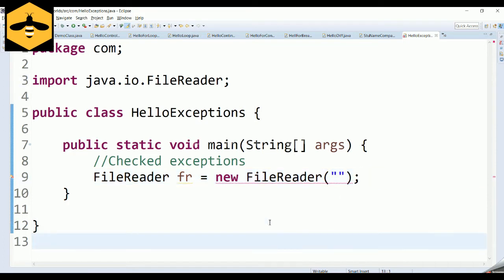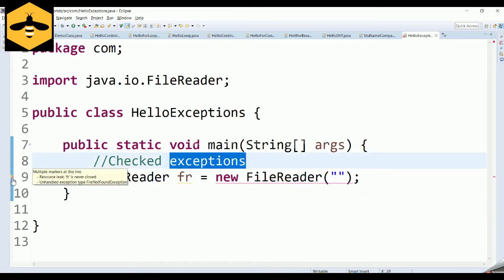I have just written a single line of code where I have tried to create an object for my FileReader, but my editor or my compiler is straight away throwing an error stating unhandled exception type FileNotFoundException. These kinds of exceptions are called checked exceptions in Java, which your compiler will throw straight away during compile time. So what are compile time exceptions? Java straight away knows that there is a strong possibility of this exception happening, so you have to handle this exception even before delivering your code. So these exceptions are called compile time exceptions in Java.